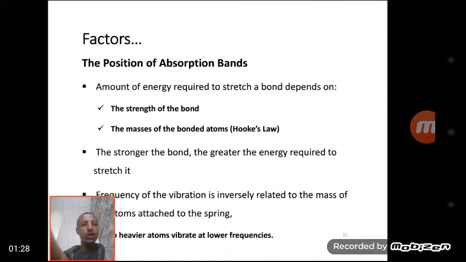The strength of the bond affects the energy required for the stretching of the bond. The stronger the bond, the greater the energy required to stretch. That means it is directly related to the frequency of the vibration. As the bond strength between the bonding atoms increases, the energy required to stretch increases, and because of this the absorption shifts to a higher frequency or wave number.